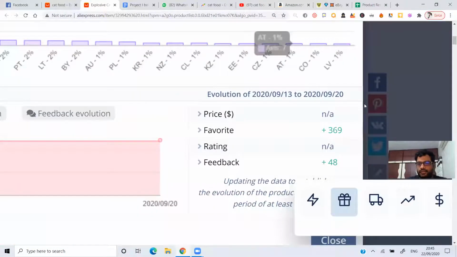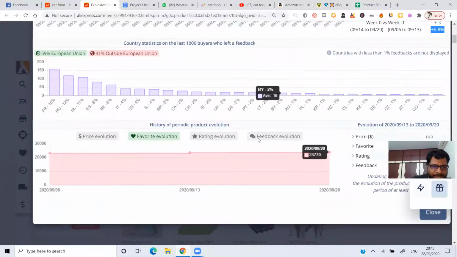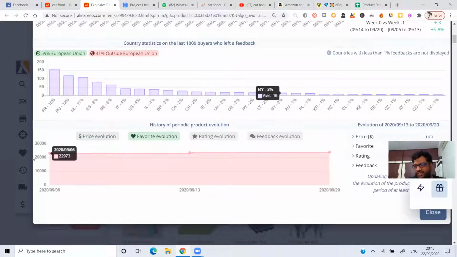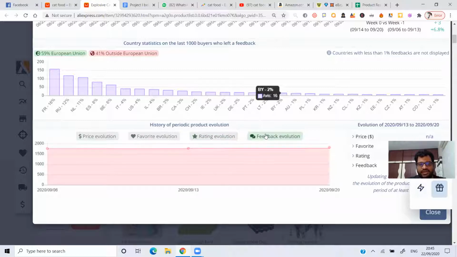Okay, now if you can check, more details are here. Around 369 stores have already got this particular product, and this is good feedback almost. And if you can see this, it is a favorite. If you check here, just click on this. It's favorite evolution. It's constant right now. Let me check the ratings here. Ratings is almost 4.6. Feedback evaluation, feedback is also good. So that's how you need to check.